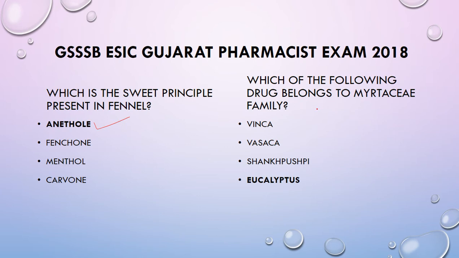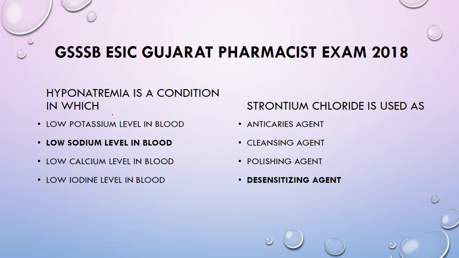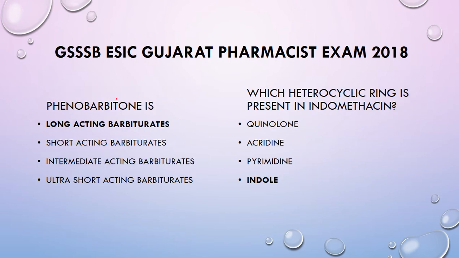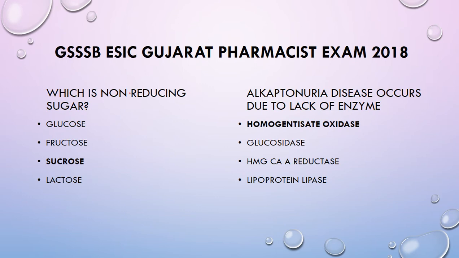Which of the following drugs belongs to the Myrtaceae family? That is eucalyptus. Hyponatremia is a condition in which there is low sodium level in blood. Strontium chloride is used as desensitizing agent. Phenobarbital is a long-acting barbiturate. Which heterocyclic ring is present in indomethacin? That is indole ring. Which is a non-reducing sugar? That is sucrose. Alkaptonuria disease occurs due to the lack of the enzyme homogentisate oxidase.